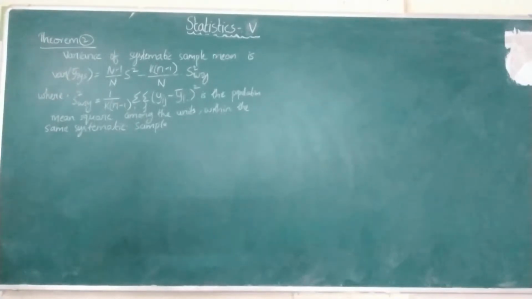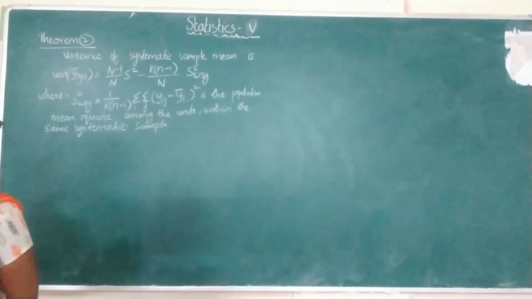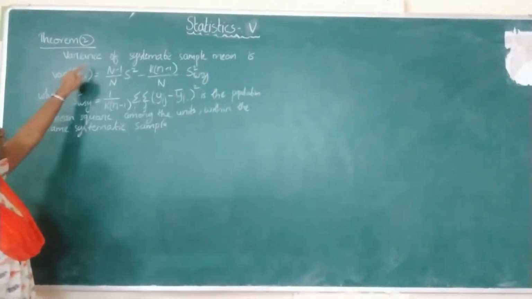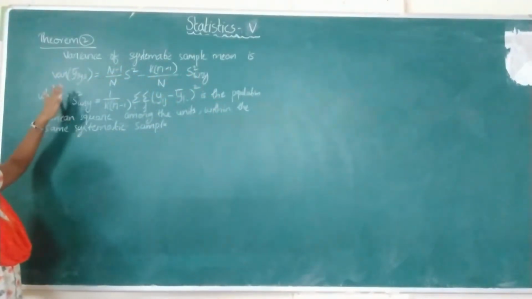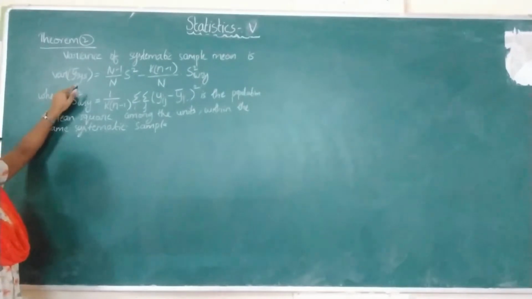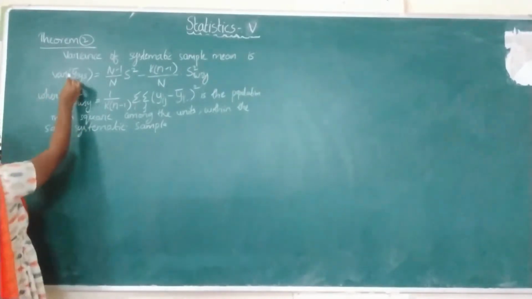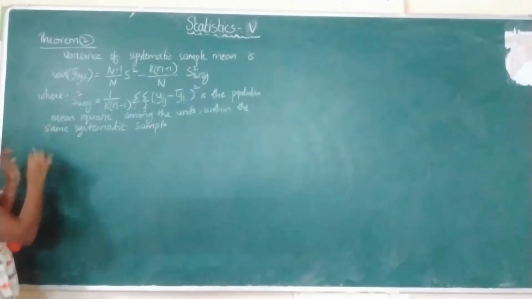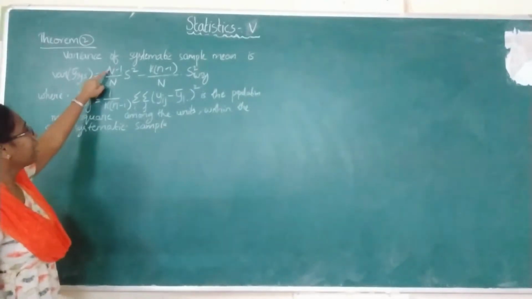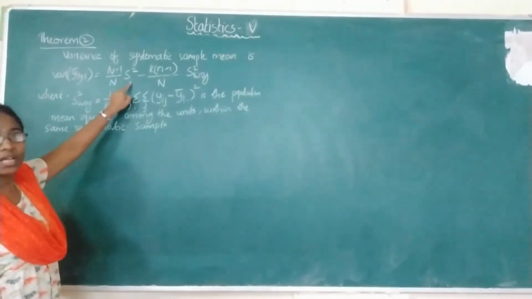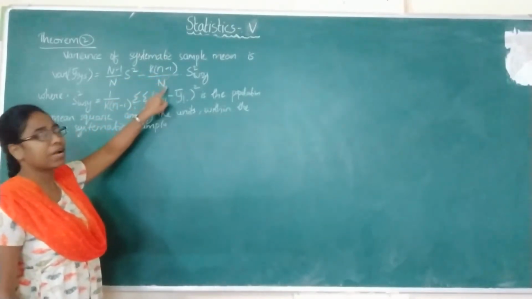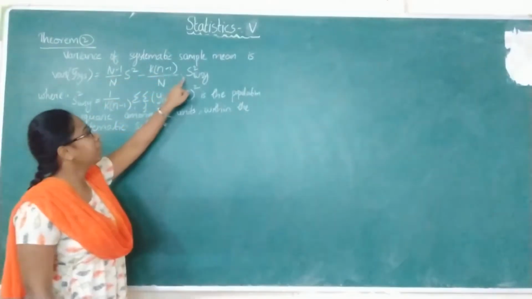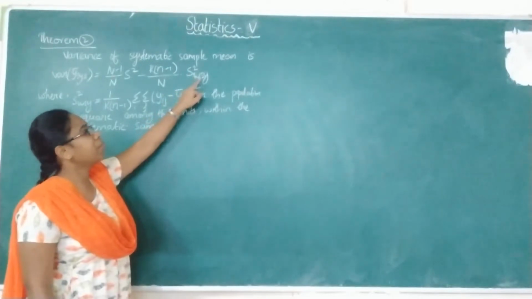Now the second theorem statement: the variance of the sample mean in systematic sampling, that is y bar sys, equals n minus 1 by n into S square minus k into n minus 1 by capital N into S square WSY.